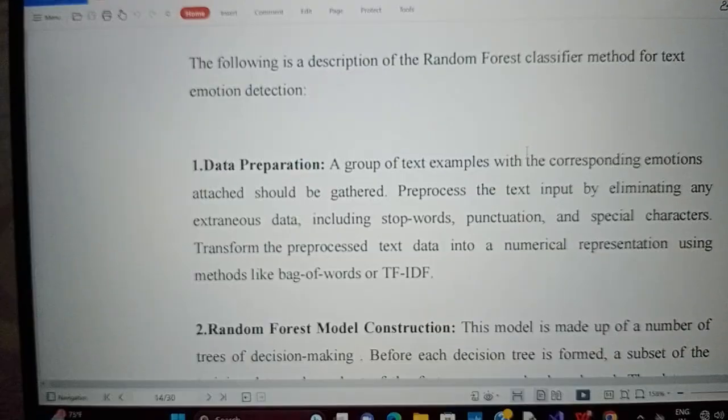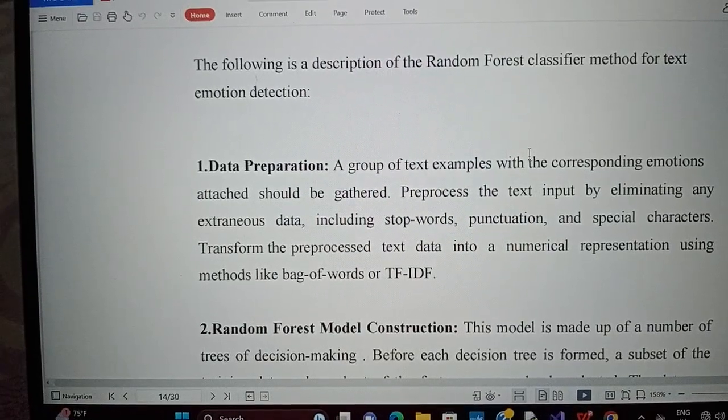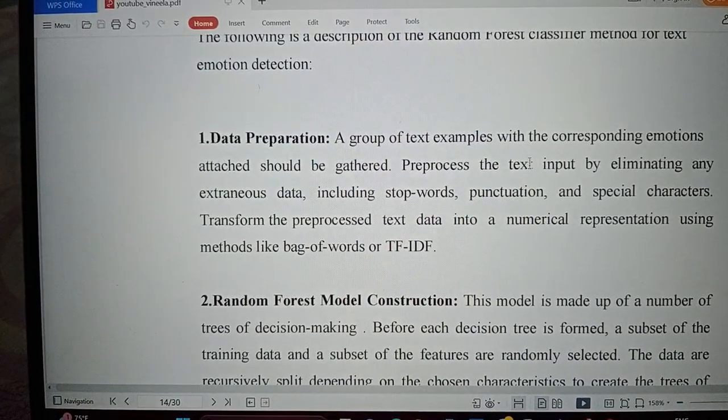The following is a description of the random forest classifier method for text emotion detection, that is, data preparation.